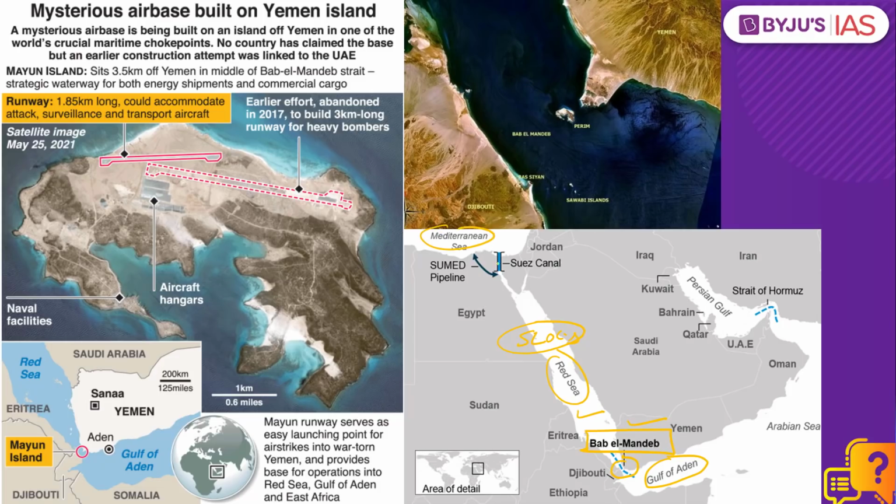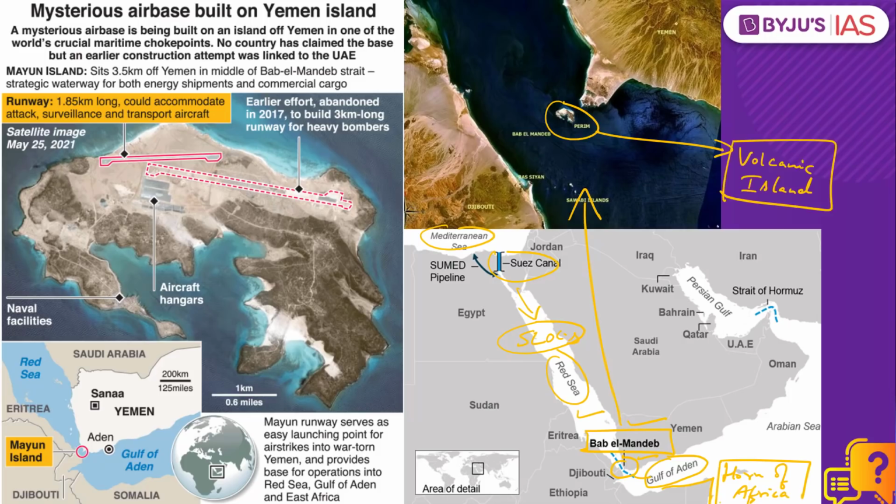Ships that pass through the Mediterranean Sea and the Suez Canal, they enter the Red Sea and then pass through the narrow Bab-el-Mandeb Strait over here and then enter the Gulf of Aden and cross the Horn of Africa to enter the Arabian Sea and the Indian Ocean. At this key choke point, there is a small volcanic island known as the Perim Island or the Mayun Island, and it belongs to Yemen, which currently is in a state of civil war.